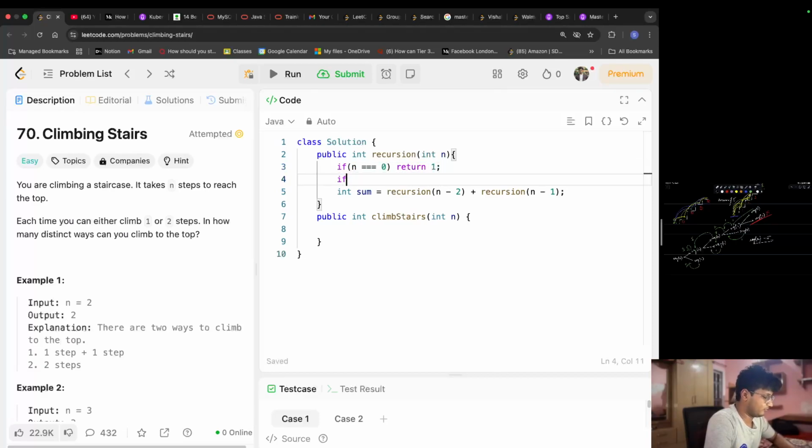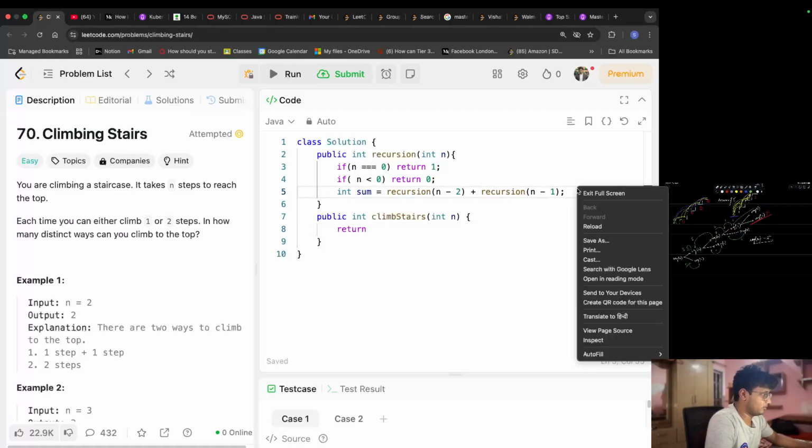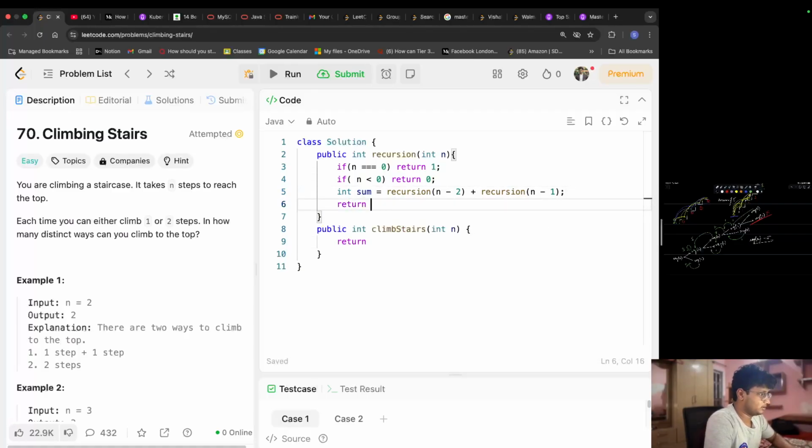If n is less than 0, then I'm just going to return 0. Perfect. Done. Now I need to return the sum over here. I'm going to be returning sum. Return recursion of n.